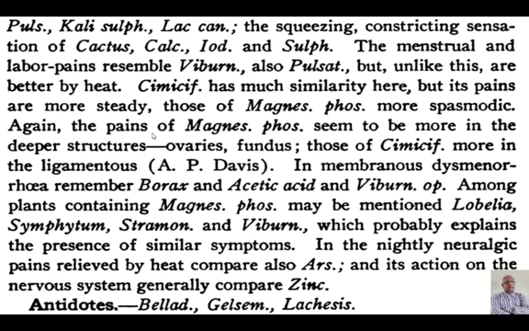The menstrual and labor pains resemble Viburnum. This is a remedy generally missed in curriculum and in practice, but Viburnum opulus is a very important remedy in spasmodic dysmenorrhea. So menstrual and labor pains resemble Viburnum, also Pulsatilla, but unlike these are better by heat. So Viburnum and Pulsatilla never feel better by heat. Exactly the opposite is present in Mag phos. Mag phos feels better by application of heat. One more remedy which is very close is Cimicifuga. Cimicifuga has much similarity here, but its pains are more steady. Those of Mag phos are more spasmodic.